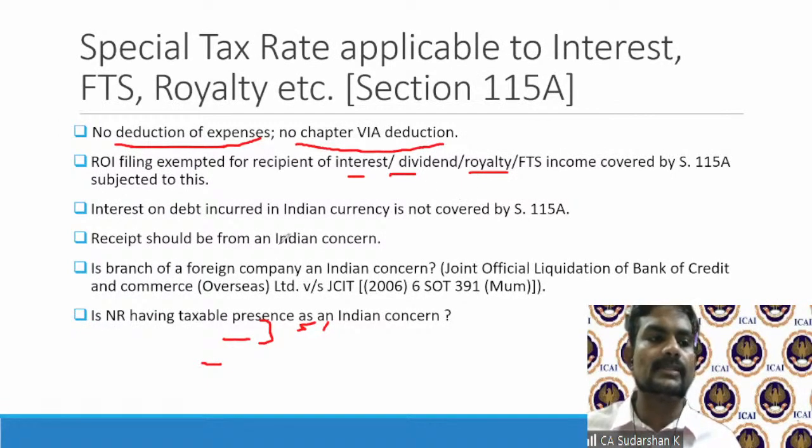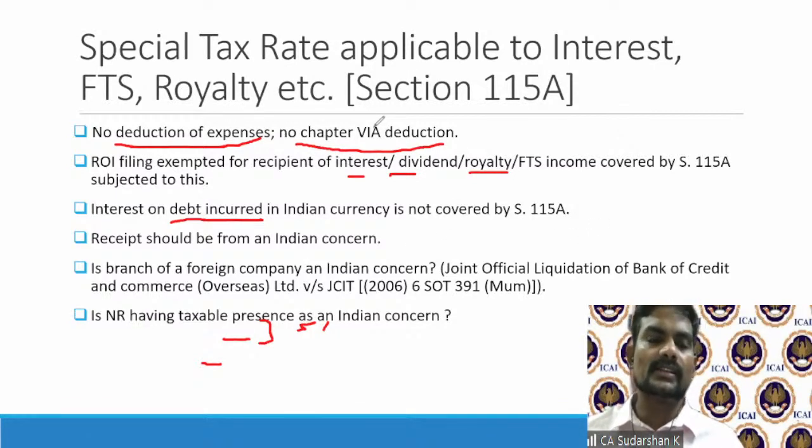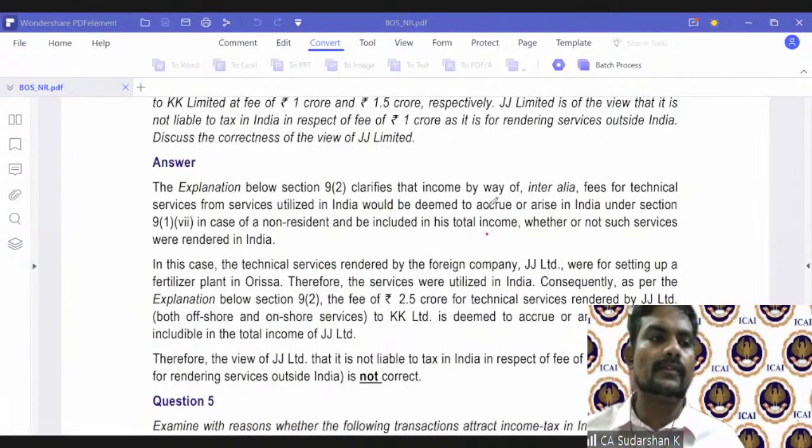Now, the other aspects are: interest on debt which a non-resident gets in Indian currency is not covered by Section 115A. So only on interest on debt, that is, where a non-resident gets an interest income for a debt that it has given to an Indian party, that has to be in foreign currency. Only if it's in foreign currency, you will get 115A benefit. So again, a small minor element, but very significant. So please watch out for 115A.